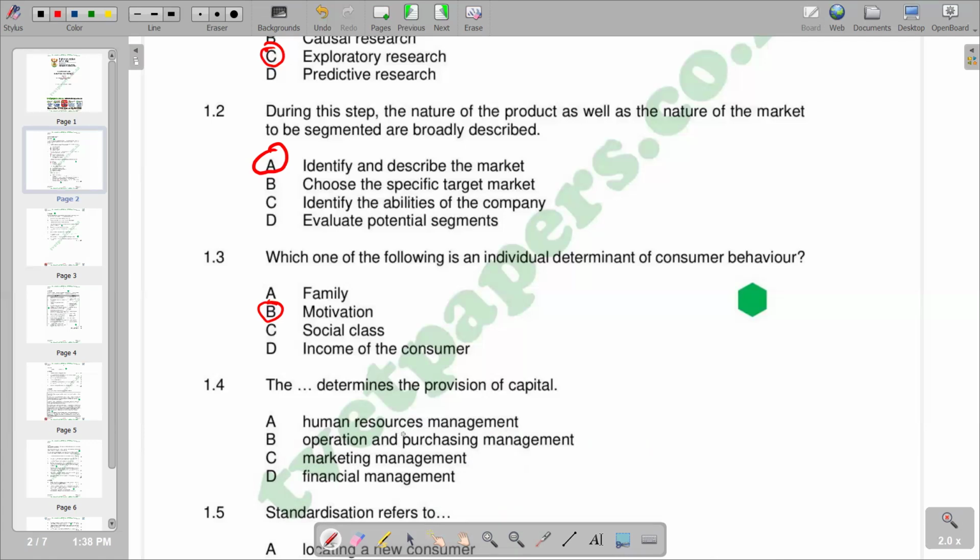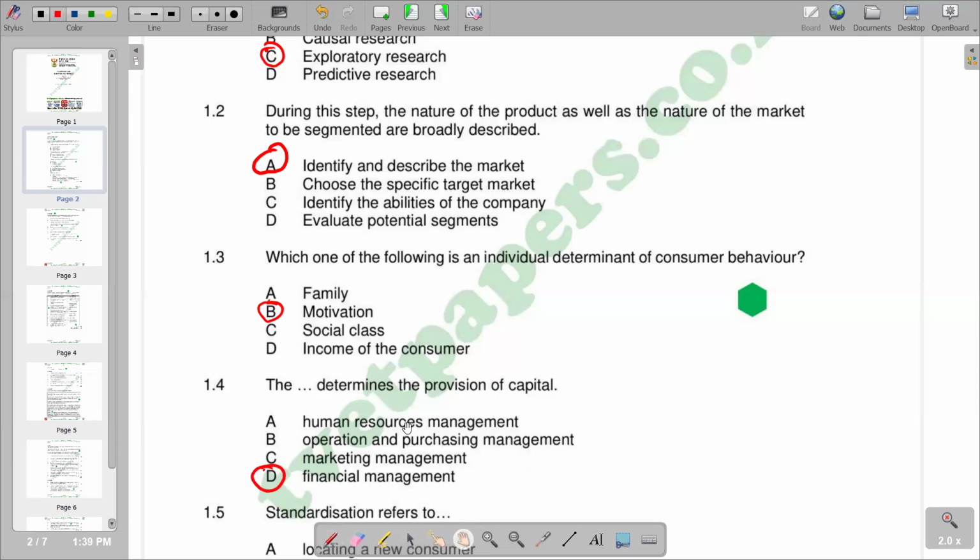So basically, this also is a part of provision of capital. Remember, capital is described as money that is being introduced by the owners of the business into the business. So basically, it's their resources coming into the business in the form of money, so it will be financial management. So we have D as the correct response.